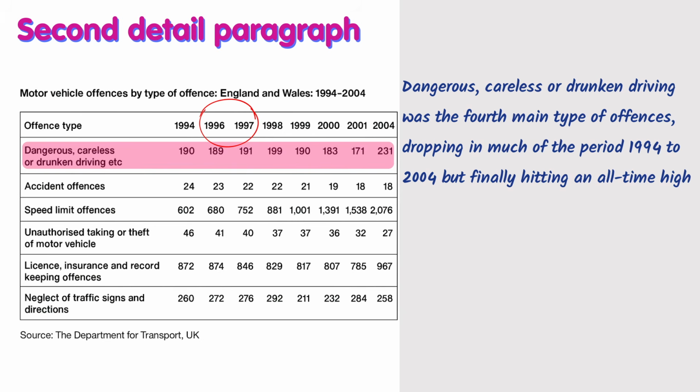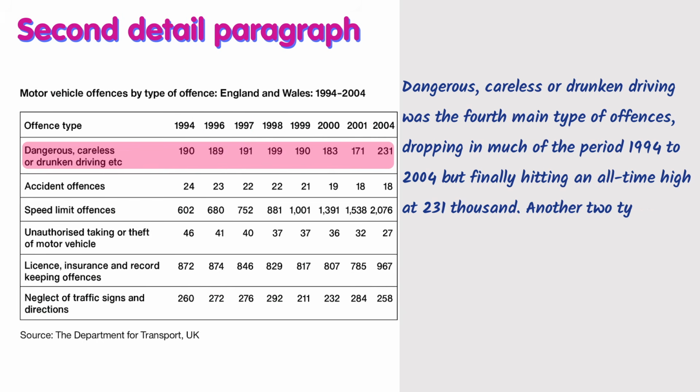When you want to talk about specific data during a period of time that reaches the highest point, you can write hitting an all-time high at 231,000. That's it.